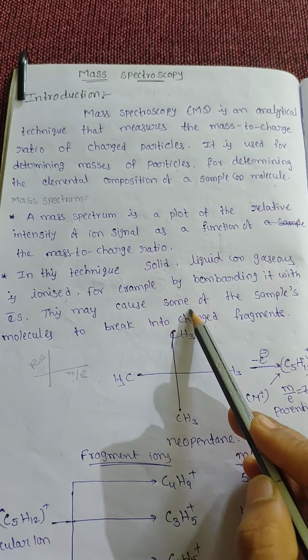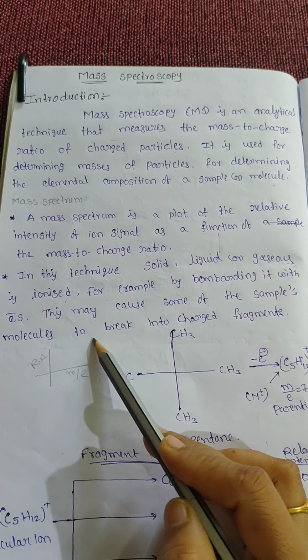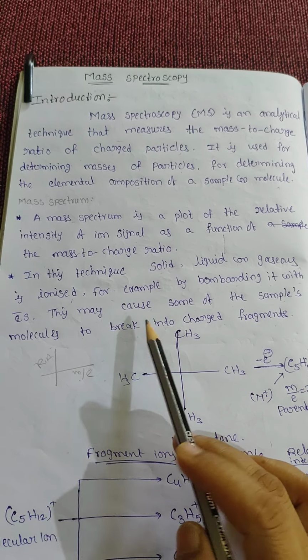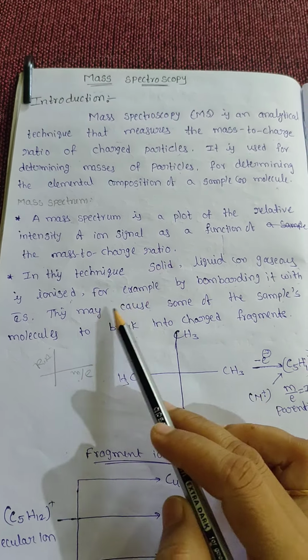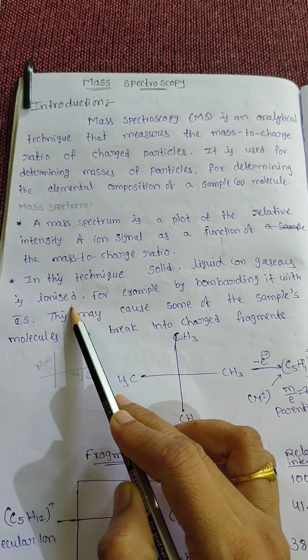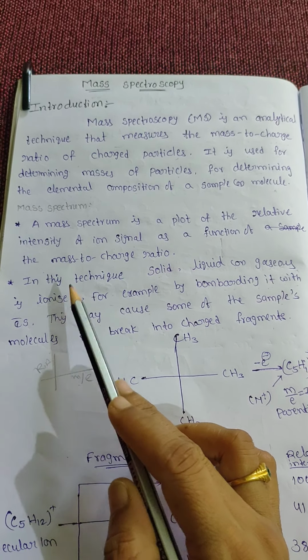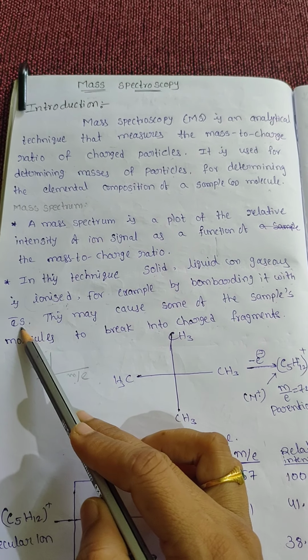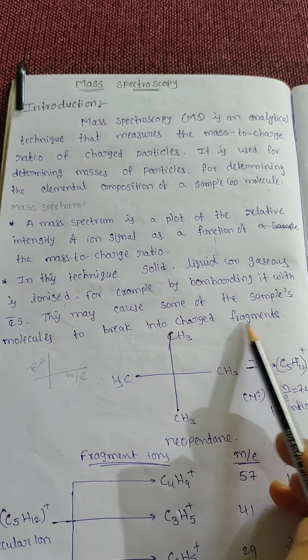This may cause some of the sample's molecules to break into charged fragments. The sample gets ionized in the ionization chamber, and when bombarded with electrons it fragments.